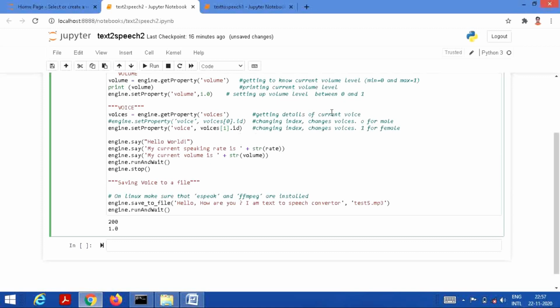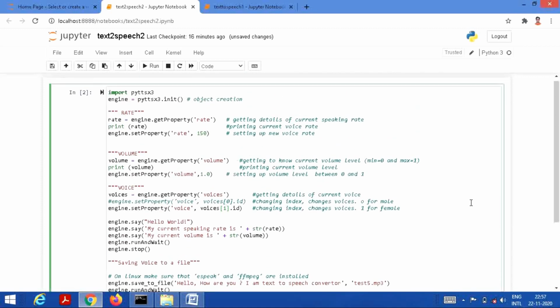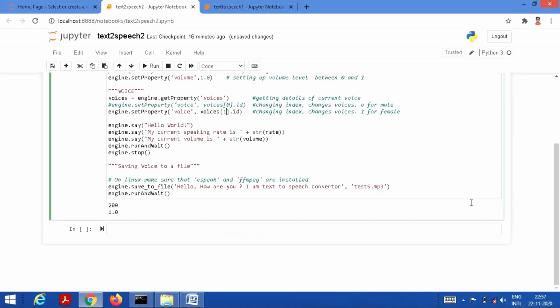So these are the three properties for speech conversion. Now we want the engine to speak, so we are using engine.say hello world.